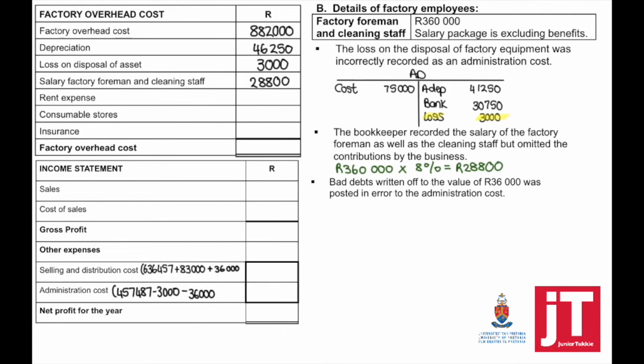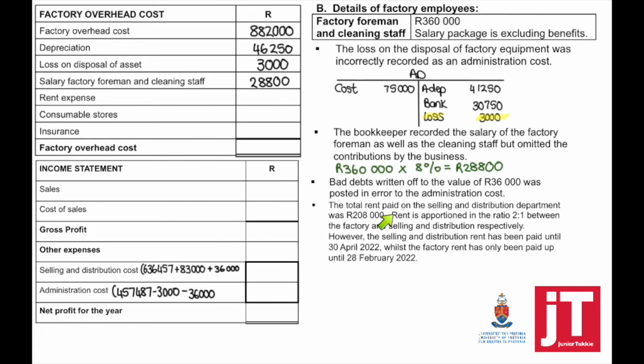Bad debts written off to the value of 36,000 was posted in error to the administration cost. So to correct this, it must be taken out of the administration cost and it must be added to the selling and distribution cost.